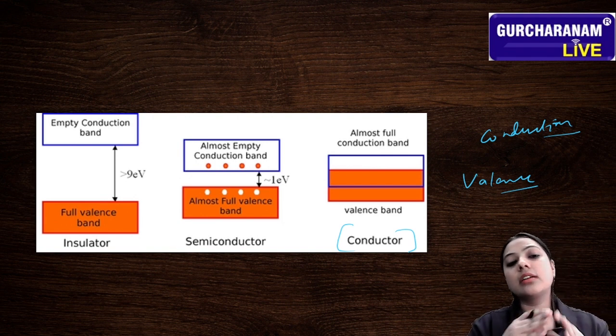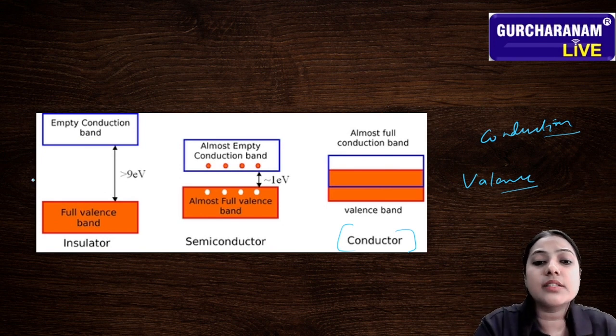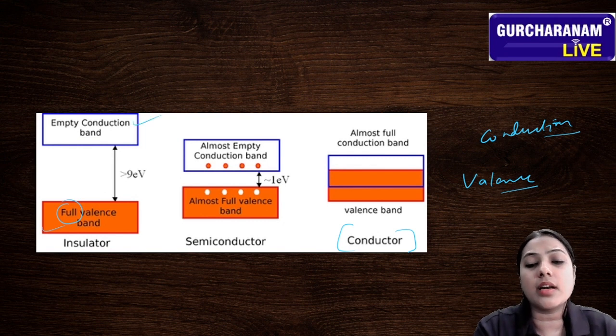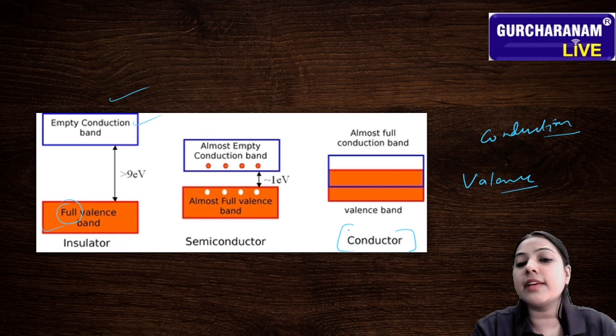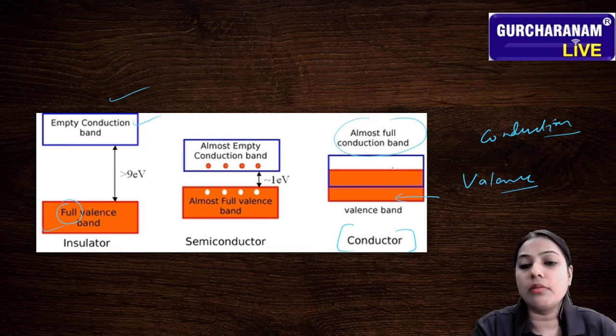You can see there's a valence band and there's a conduction band, and the valence band is full. There's a full valence band and an empty conduction band. So the valence band is full of electrons and the conduction band is totally empty. And in the conductor, the valence band is totally empty because all the electrons jump to the conduction band, and the conduction band is totally full with free electrons.